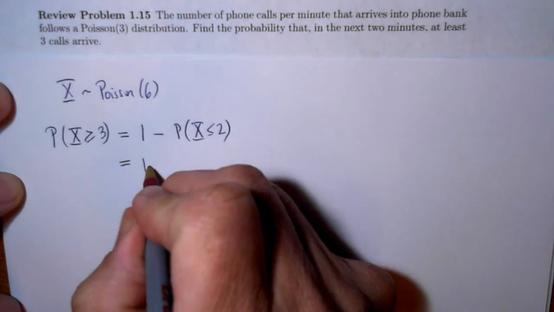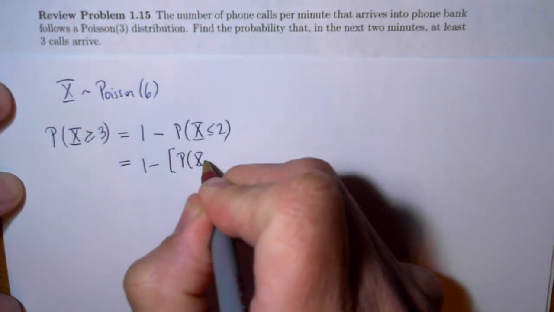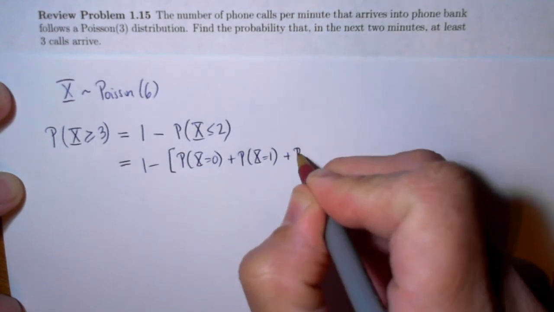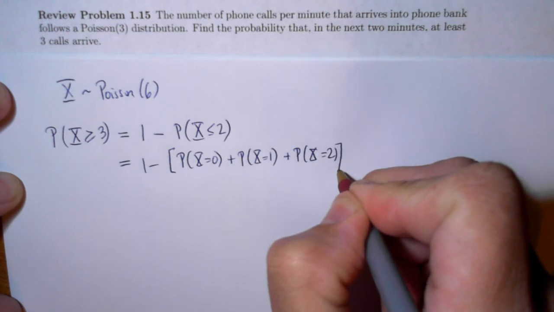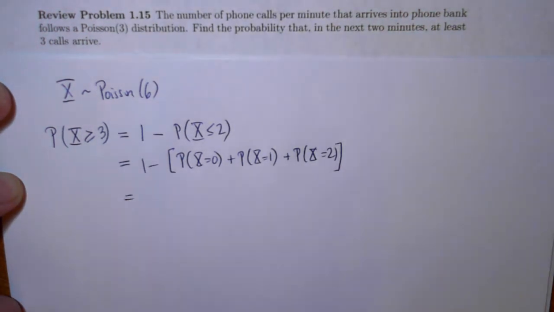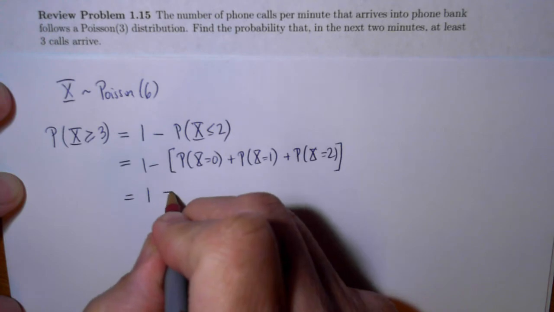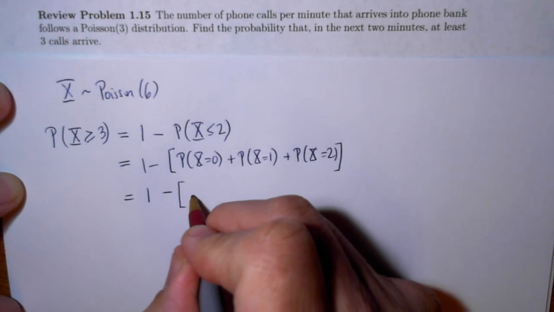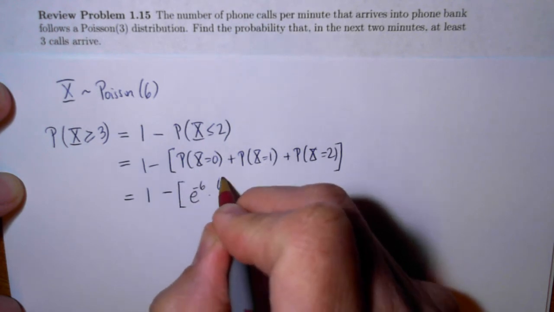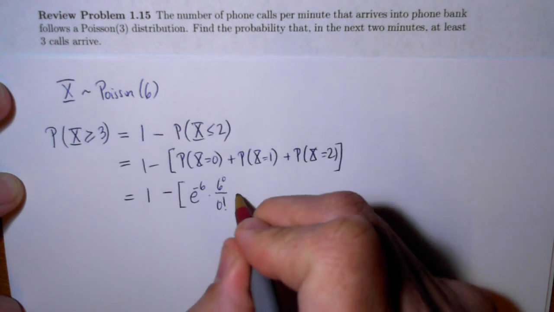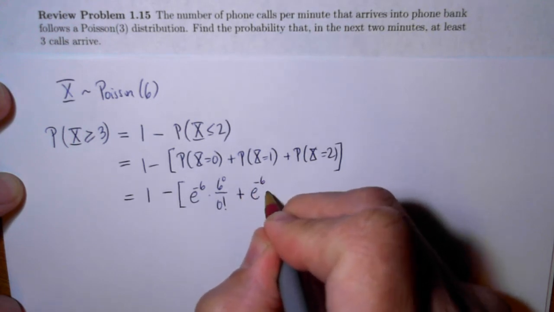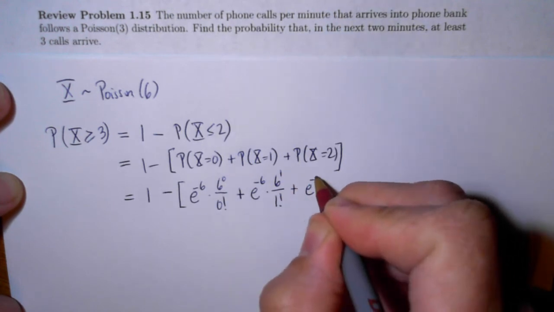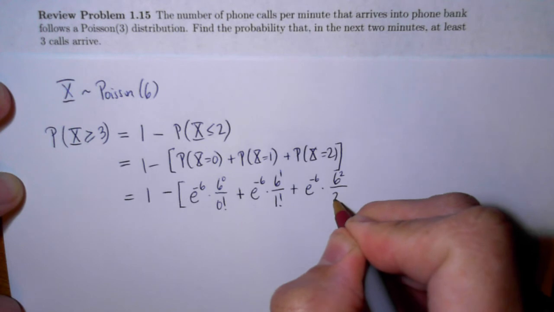So that's the chance that x is either equal to 0 or is equal to 1 or is equal to 2. Okay, now according to the formula for a Poisson distribution, I've got parameter 6, and so the chance of 0 arrivals will be e to the minus 6 times 6 to the 0 over 0 factorial. Plus, then the next one would be e to the minus 6 times 6 to the first over 1 factorial. And last would be e to the minus 6 times 6 to the second over 2 factorial.